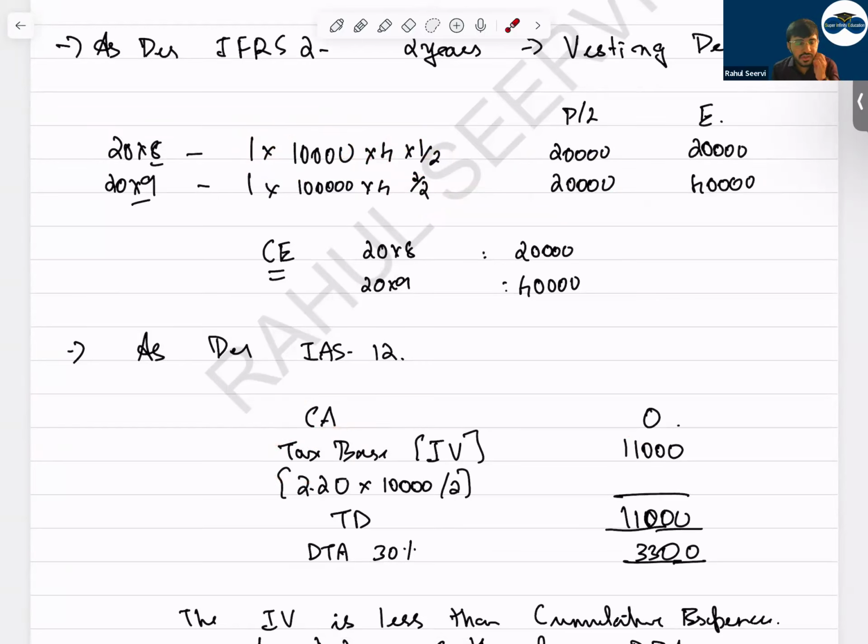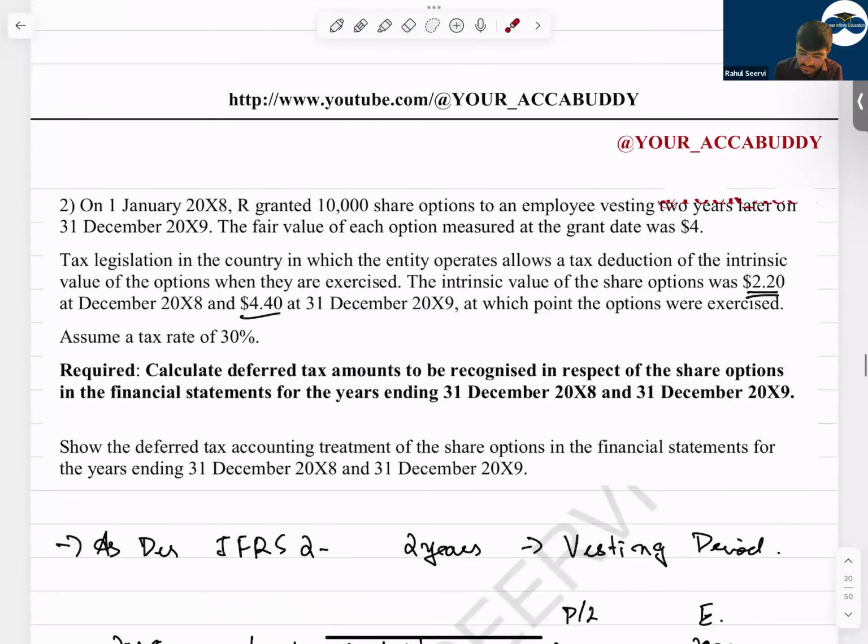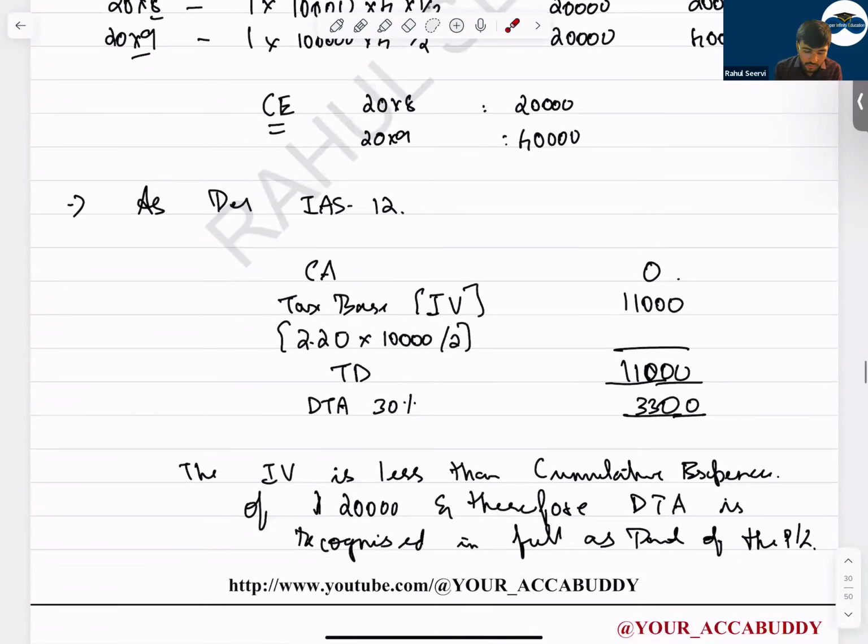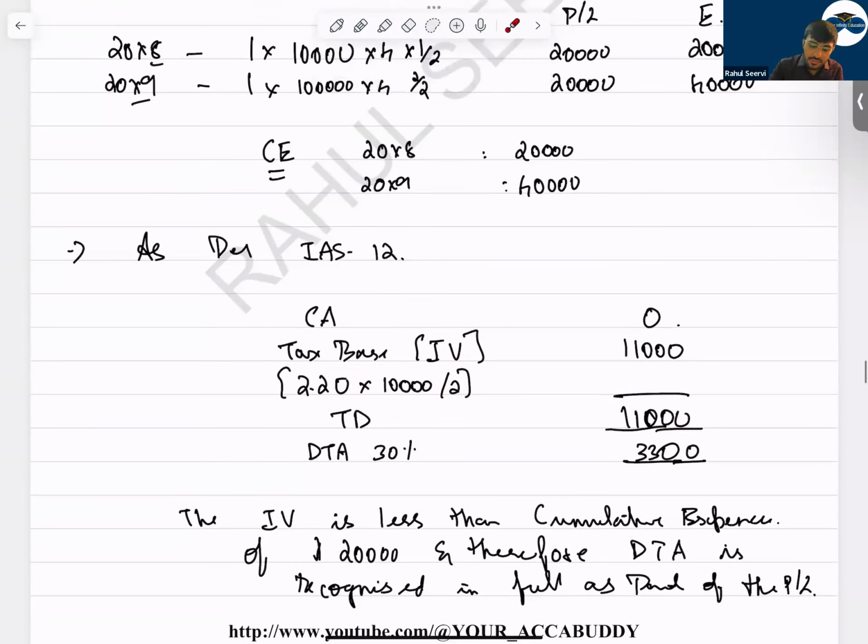Can I say tax base is based on intrinsic value? So how much is the intrinsic value here? You can see at the end of the first year, the intrinsic value is how much? 2.2. So 2.20 into 10,000 divided by 2. So how much is this, sir? 11,000. So how much is the difference? 3,300.